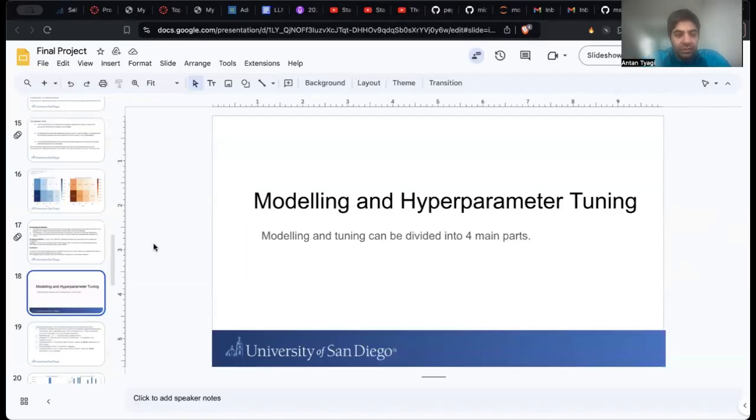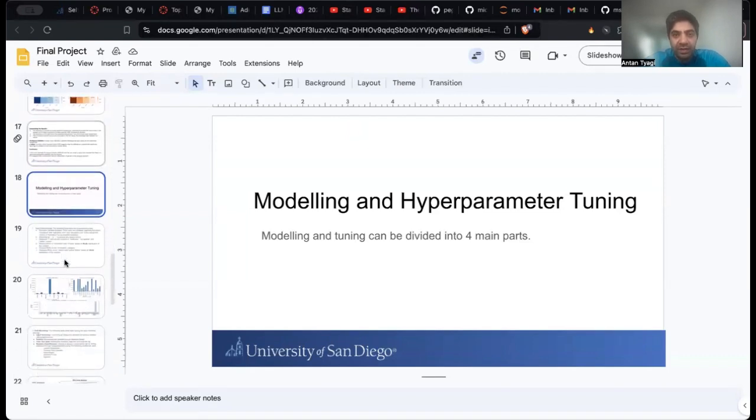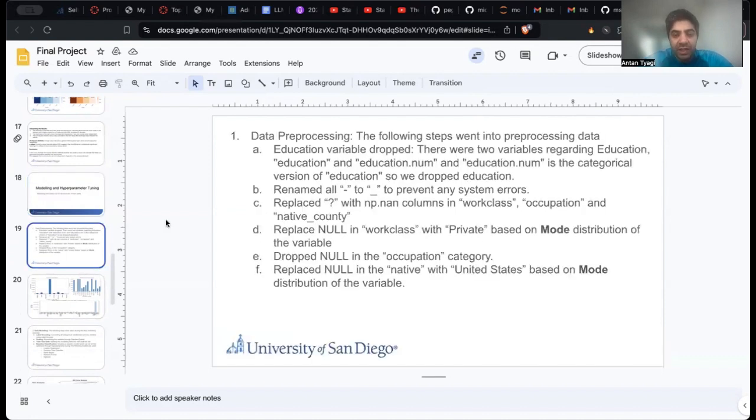Hi. Since we have completed data analysis and all of the statistical inference, we now move on to modeling and hyperparameter tuning. The modeling and hyperparameter tuning can be divided into 4 stages. The first one is data preprocessing. The aim of the data preprocessing stage is to prepare the data so that it can be consumed by the model in the state which it requires. It involves making categorical variables numeric and all of those transformations.